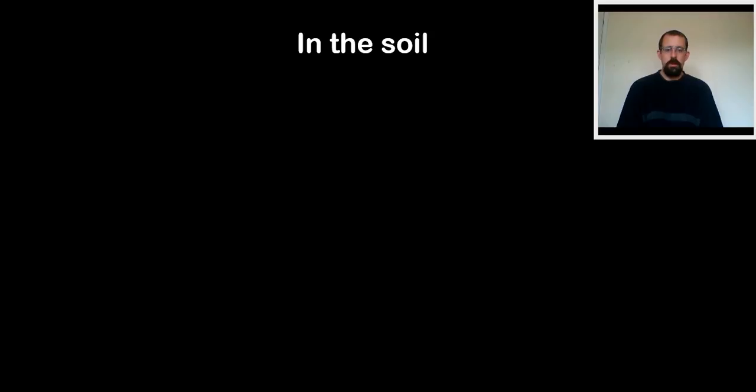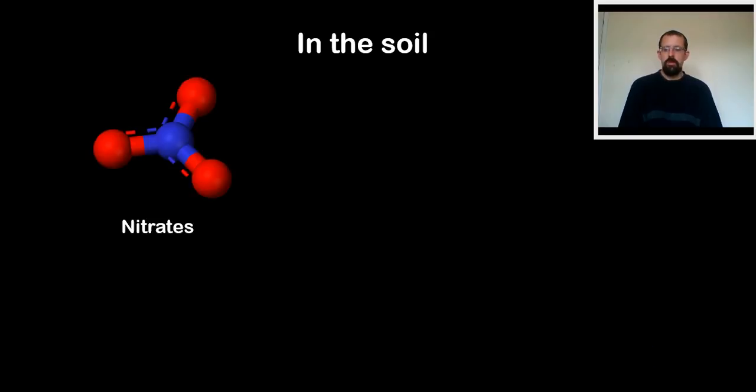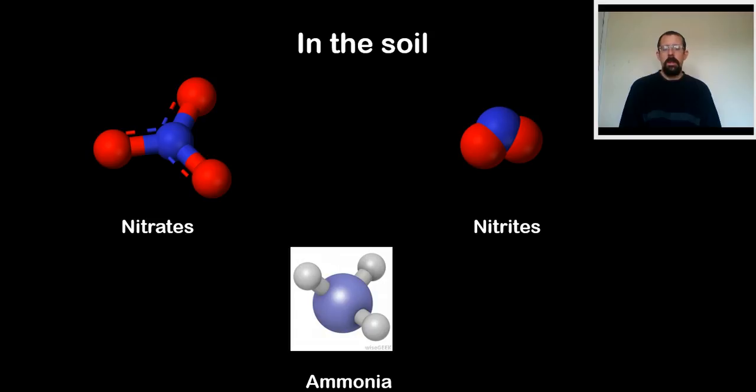Nitrogen is also found in the soil in different forms. A nitrogen joined to 3 oxygen creates a compound called nitrates. Nitrates are very important because that's how plants get their nitrogen. You also find them as nitrites, which is an oxygen joined to a nitrogen joined to 2 oxygen, and then as ammonia, a nitrogen joined to 3 hydrogens. And all of these 3 compounds will play important roles in the nitrogen cycle, being forms of nitrogen that are formed and found in soil.